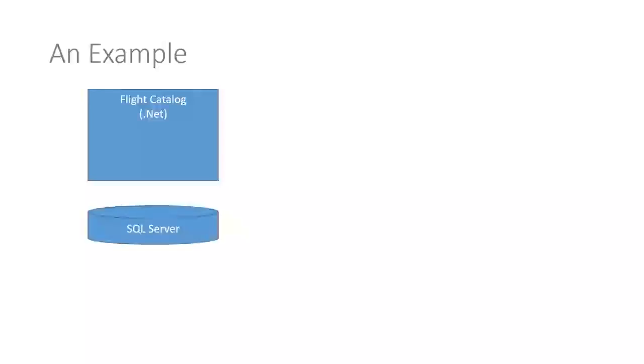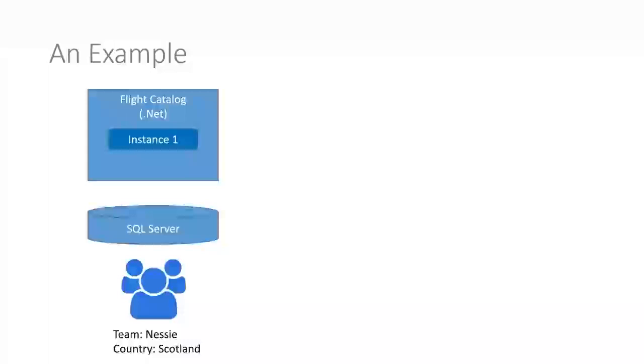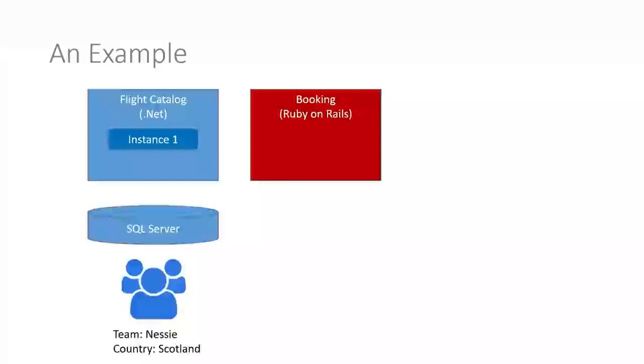All right, so let's come on to an example of a relatively simple microservices application that kind of talks to some of the concepts that we've just mentioned. So let's say we have an airline and an airline has decided to go with a microservices architecture. You could split your application up as follows. You could have a flight catalog service. So that's the service that contains all the flights that people can book. And let's say, for example, in this example, it's written in .NET with a SQL Server database. And we have, in this case, one running instance of that service. And it's built by a team, let's say, based in Scotland. We then have a second service. This is the booking service.